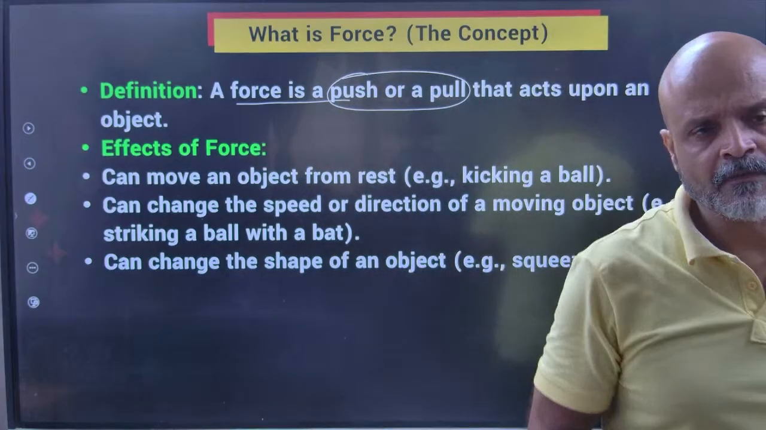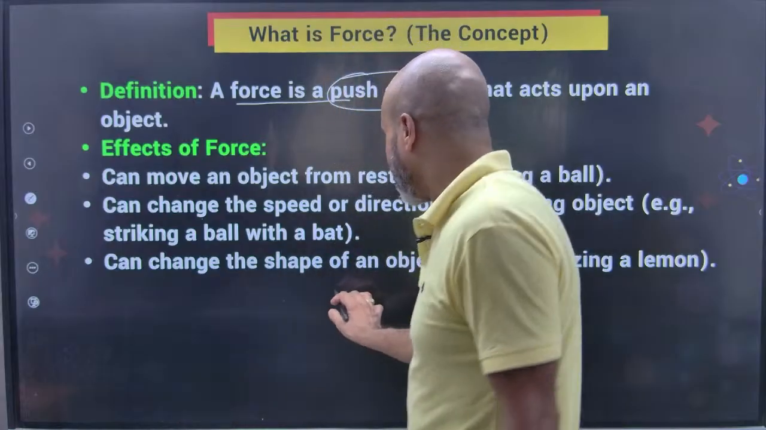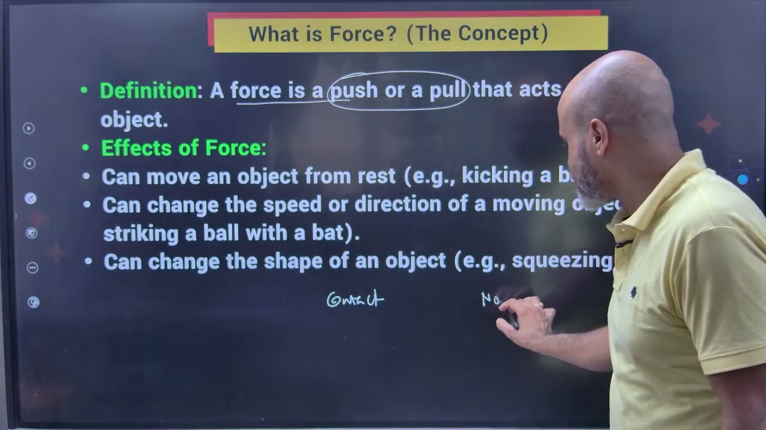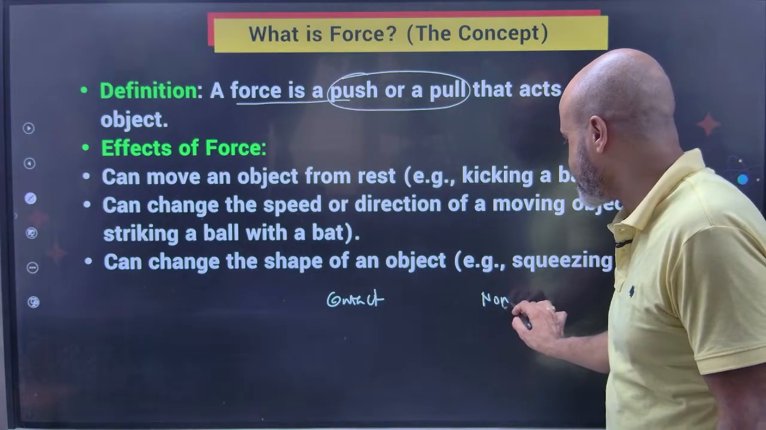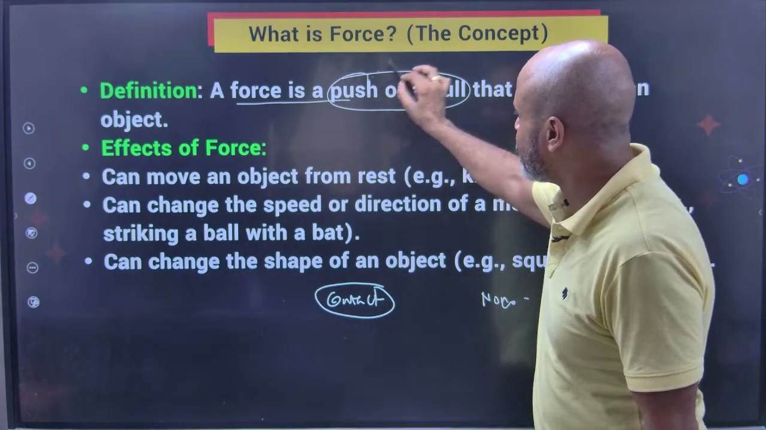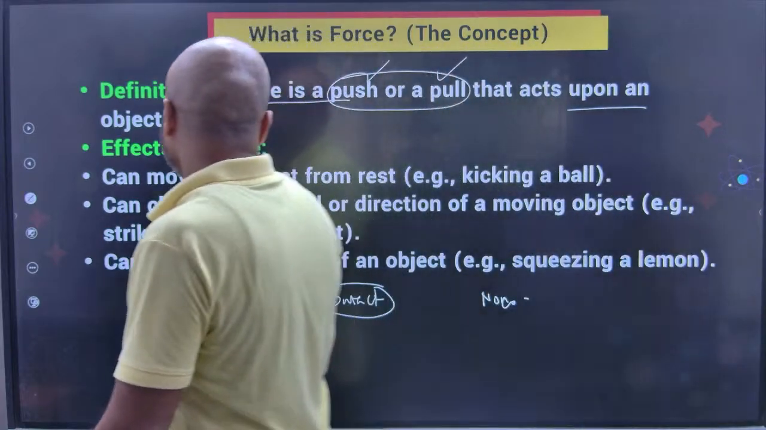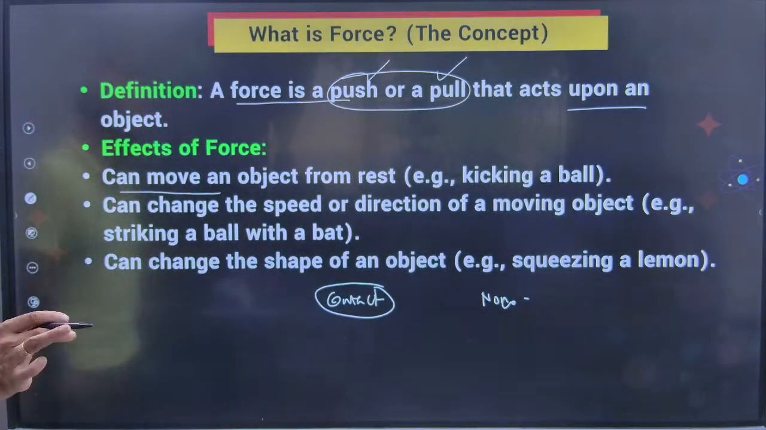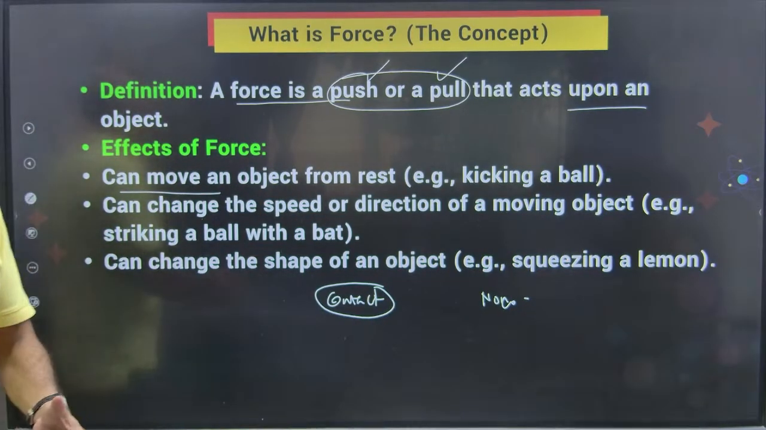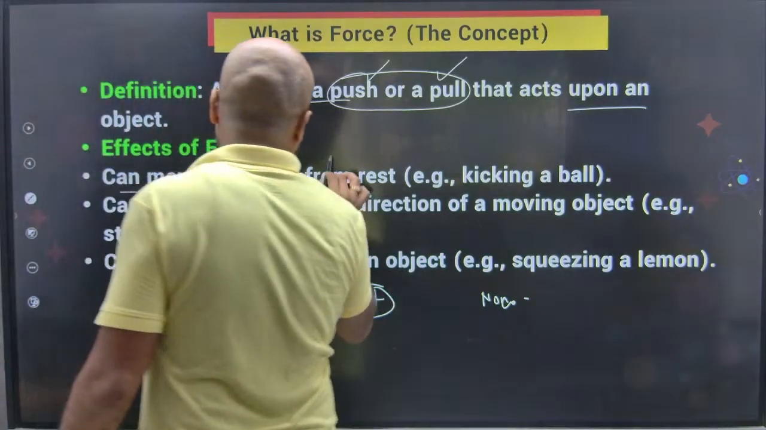Okay. So forces can be of two types. One is wherein there is a contact between two bodies, and the other is when there is no contact between the two bodies. When there is a contact between two bodies, the force will be either a push or a pull that acts upon an object. So what will be the effect of a push or a pull? It can move an object from rest. Let's say there is a football, you kick the ball and the ball moves. So it can move an object from rest.